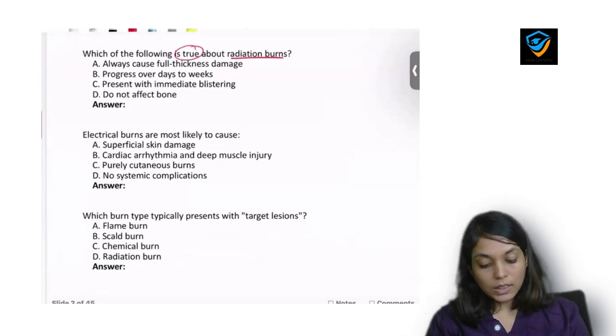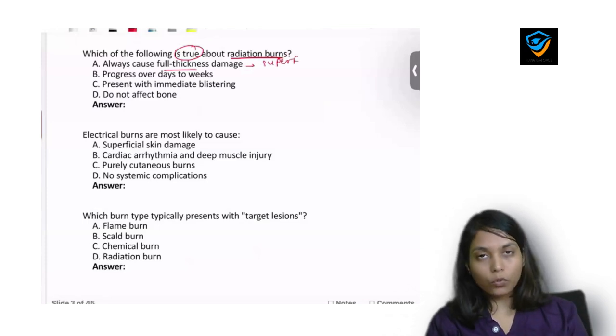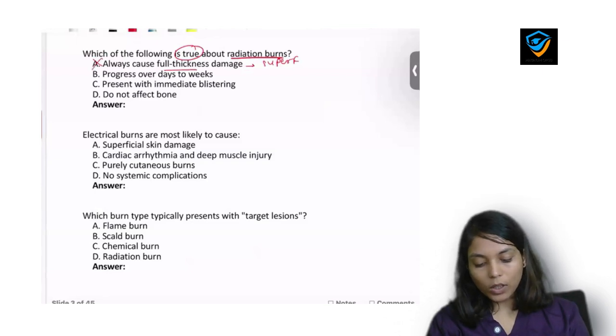First option is always cause full thickness damage. No, it can also cause superficial damage. Yes, there may be a chance of full thickness damage, but it's not necessary or compulsory that radiation type of injury always causes full thickness damage. It can be superficial. So the first choice is wrong.